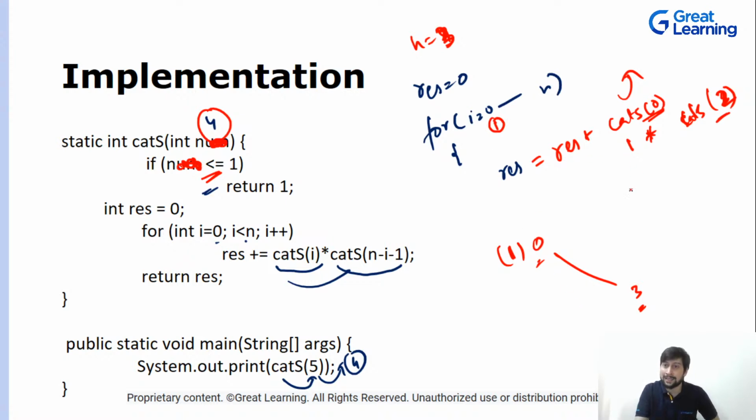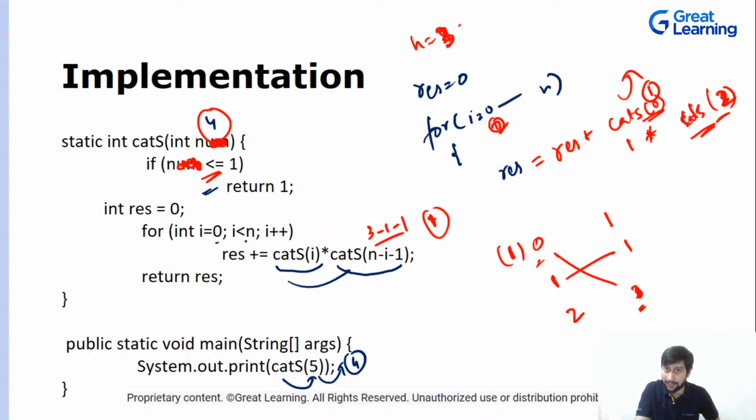Now this time around, what is happening? After this, Catalan series of 2 will be called. So what will happen in the next iteration? It will be result plus Catalan series at 1. So 1 will be multiplied with Catalan series of n, that is your 3, minus I, which is 1, minus 1, that is Catalan series of 1 again. So 1 is multiplied with 1. And then finally, when n is equal to 2, it will be 2 multiplied with 1.